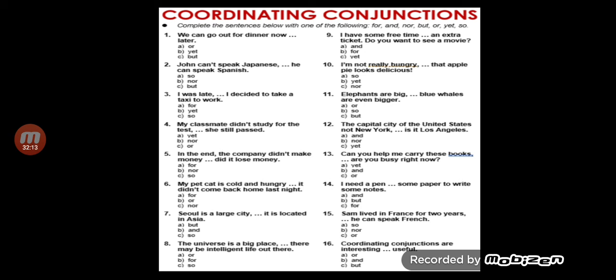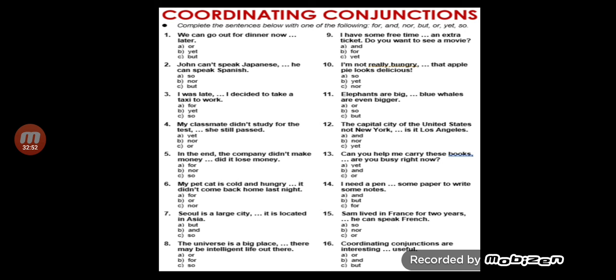Here you have a correlative conjunction. Let's do one. I plan to take my vacation, dash, in June, dash, in July. Either in June or in July. Yes, I plan to take my vacation either in June or in July. So far so good, dear children. That's great. A wonderful job done by you. And I suppose I can read it out that you have understood today's topic very well.